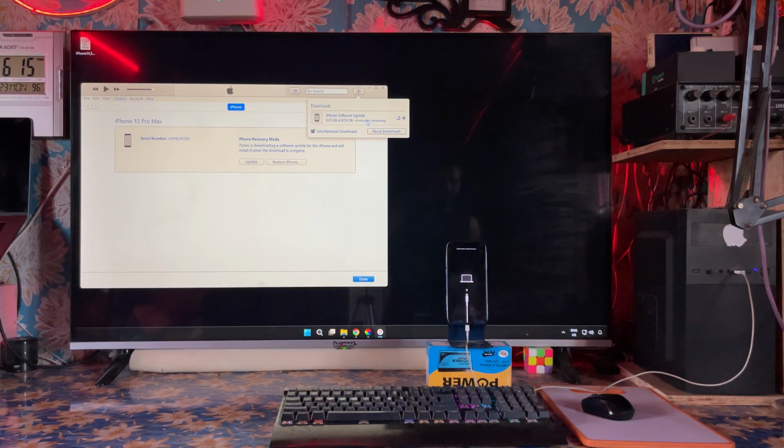Now 4 minutes, guys. I know this video is going to be too lengthy, but what can we do. Now 4 minutes, because I have downloaded almost 6.5 GB. We need 8.59 GB, so I think 2 GB more we need within 4 minutes.